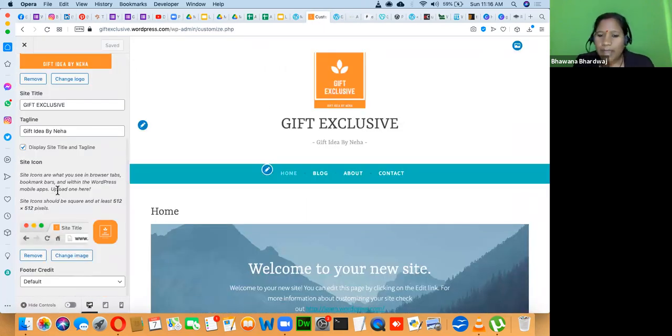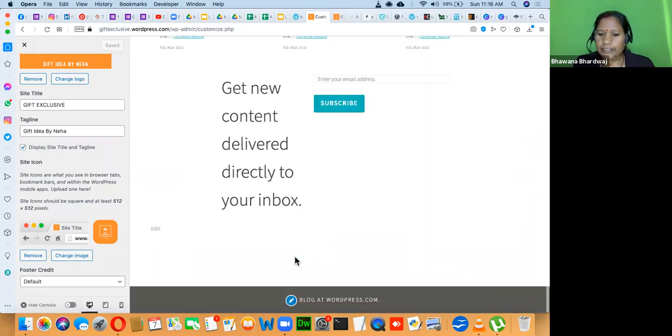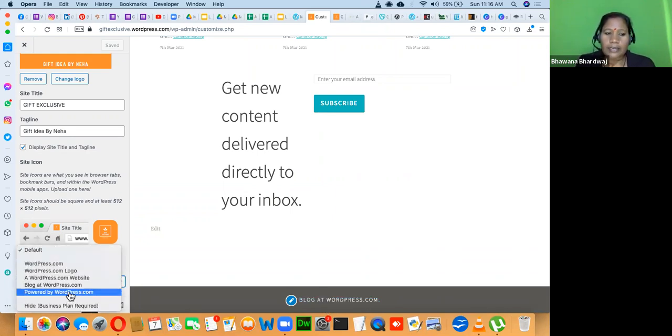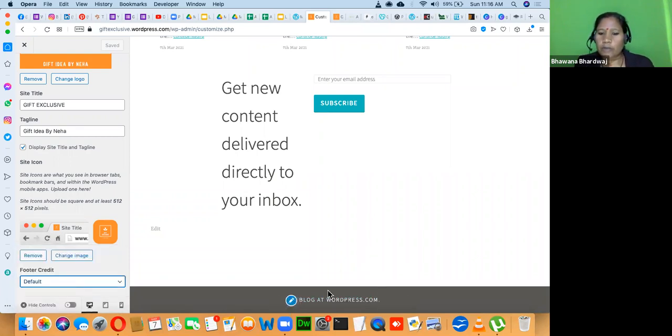Here, as it is a free website, in the footer it's written blog at wordpress.com. If you want to change this footer credit, you can change it by clicking here, on default, and I want it to be the WordPress logo. So now it will become a simple WordPress logo.